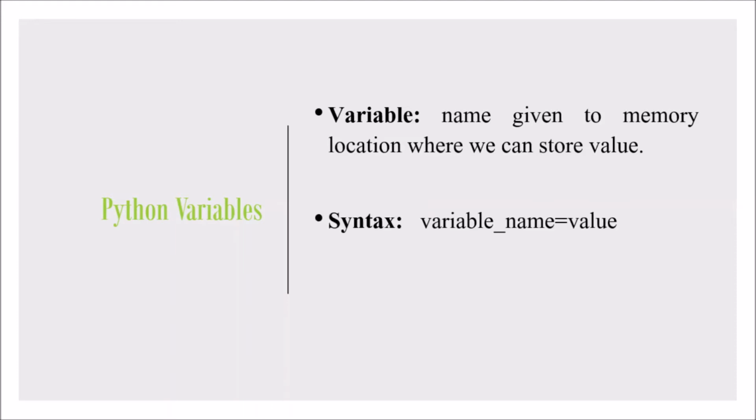Here is the syntax of the Python variable. A Python variable can be written like variable name is equal to value. So you can assign the value for the Python variable. Here are some examples. A is equal to 3, so automatically A will be considered as an integer. If you write B is equal to 3.99, then automatically B will be considered as a float. And if you write C is equal to hello, in that case C variable will be considered as a string.